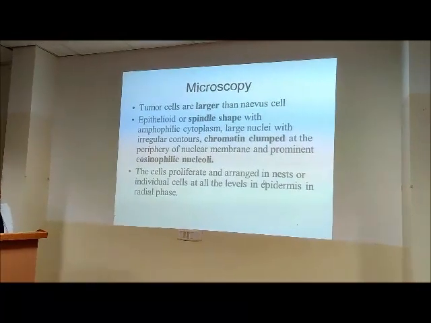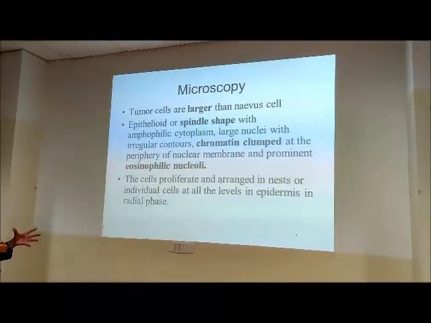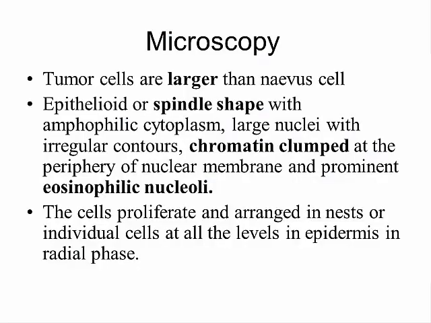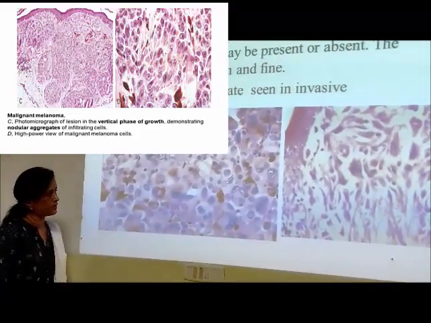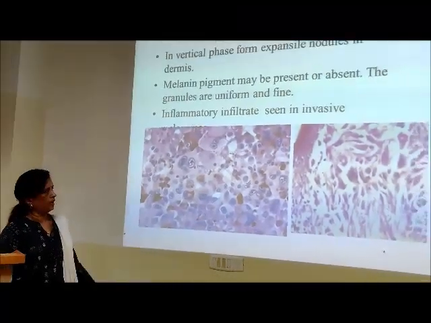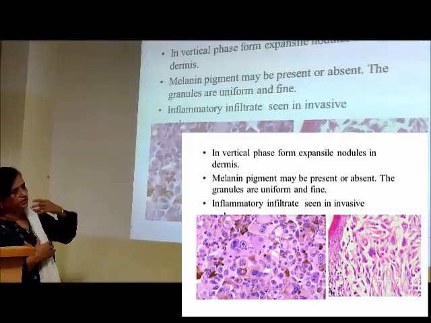So same thing. Chromatin clumped, eosinophilic nucleoli. Cells proliferate, and what is the arrangement of cells? They are in nests, that is groups or individual cells. Now you can appreciate the two types of cells very well. So what are these cells? Definitely they are spindle cells. These are polygonal cells. And look at so much atypia here. That is one of the characteristic features of any malignant tumor cells.